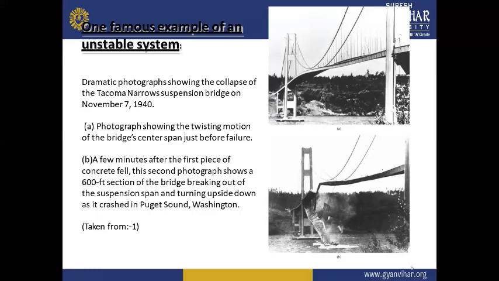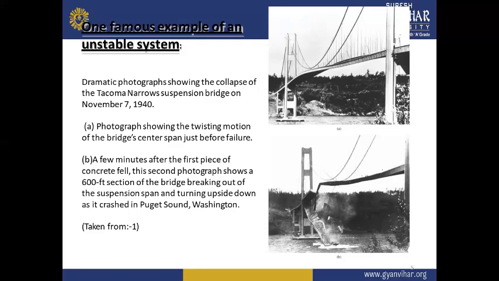Now there is one famous example of an unstable system. Look at this photograph. These are dramatic photographs showing the collapse of the Tacoma Narrows suspension bridge on November 7, 1940. If we closely look at this picture, it depicts the twisting motion of the bridge's center span just before the failure.